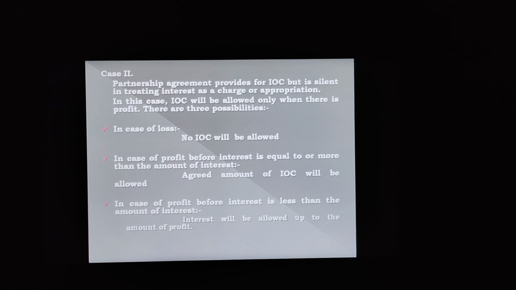In this case, the second case is in case of profit. Listen carefully. In case of profit, we have made the profit before providing interest equal to or more than the amount of interest. That is, we have the excess profit. At that time, the agreed amount of IOC will be allowed. Now, what would happen in case profit before interest is less than the amount of interest? That is, whatever amount of interest we need to provide to the partner is greater than the profit. Then in that case, interest will be allowed up to the amount of profit. Whatever amount of profit we have, interest will be provided up to that amount only.